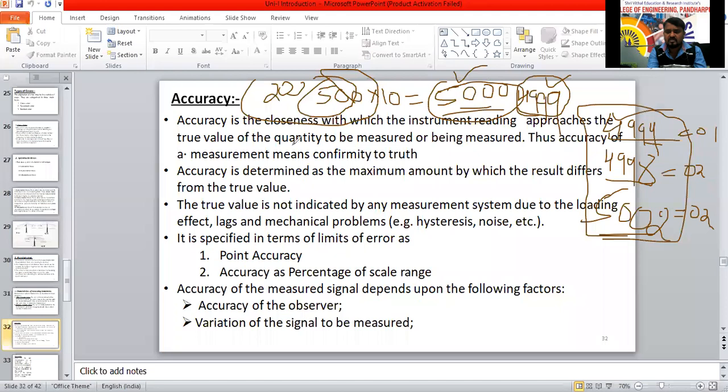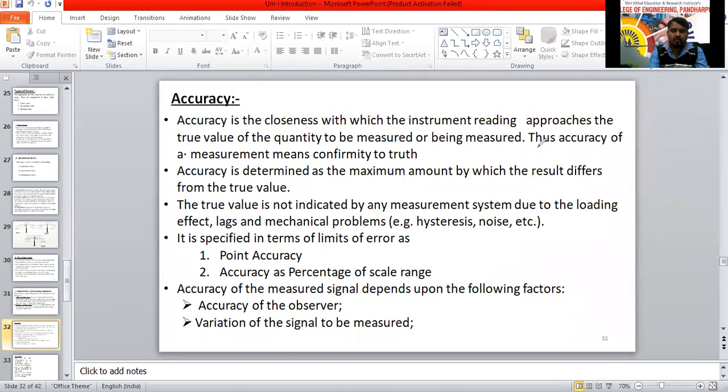Accuracy is the closeness with which the instrument reading approaches the true value or standard value or measured value. We are going to call that the true value or standard value. Whatever the standards are, that is the true value. True value means I told that in a bowl I have kept 5,000 rupees. But some people will tell 4,999, some will tell 4,998. So which one is closest to the true value? True value is nothing but the standard. The exact true value is nothing but 5,000.